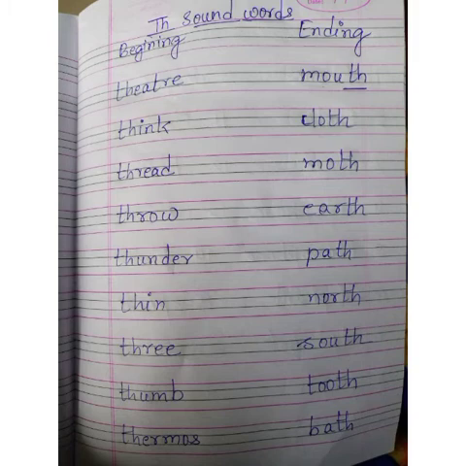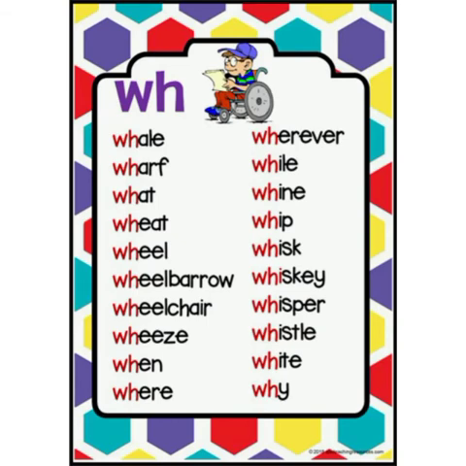Now move to the next sound, that is v. The letters W and H together join to form the sound v. Let us see the words. Read loudly with me. Whale, waff, watch, wheat, wheel, wheelbarrow, wheelchair, wheeze, when, where, wherever, while, wine, whip, whisk, whiskey, whisper, whistle, white, why.